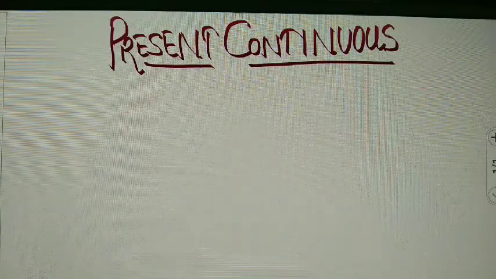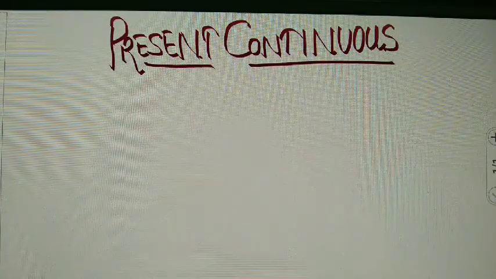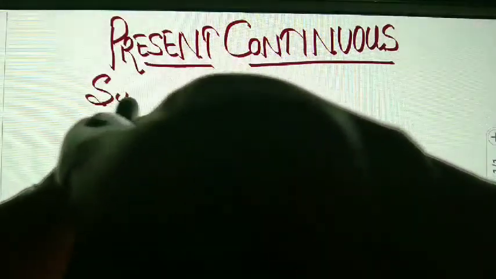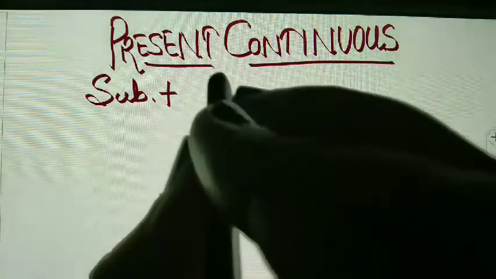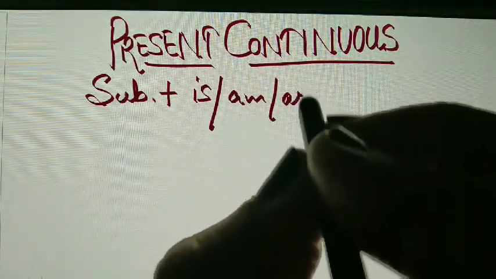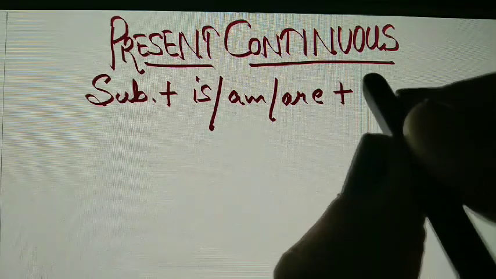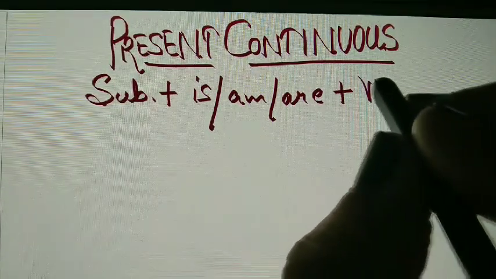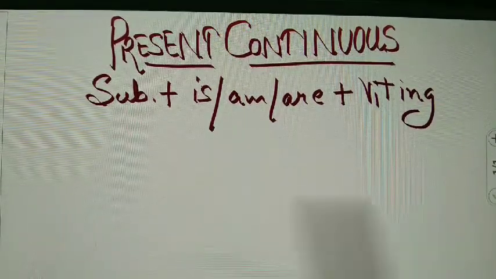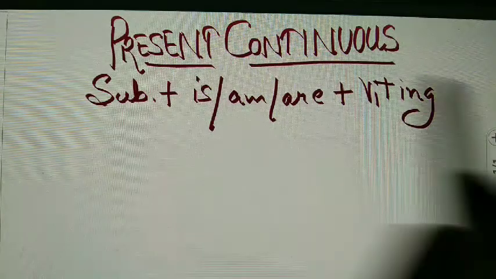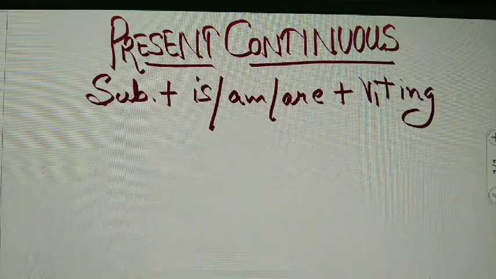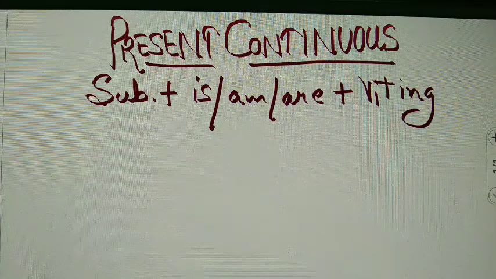So students, next we have present continuous. And what will be the rule for this? It will be subject plus is, am, are plus V1 and ing. So according to this only we will have to make sentences in present continuous, which are continuing in present.